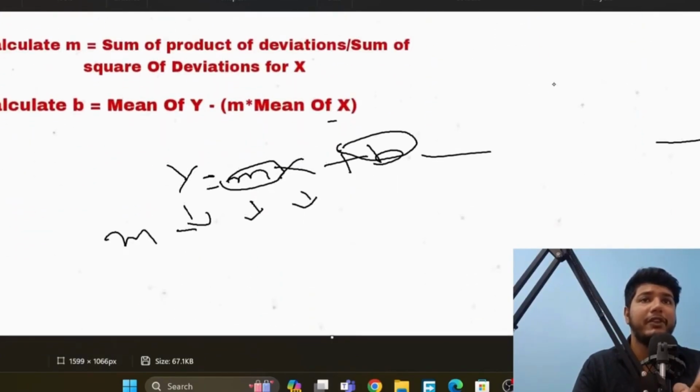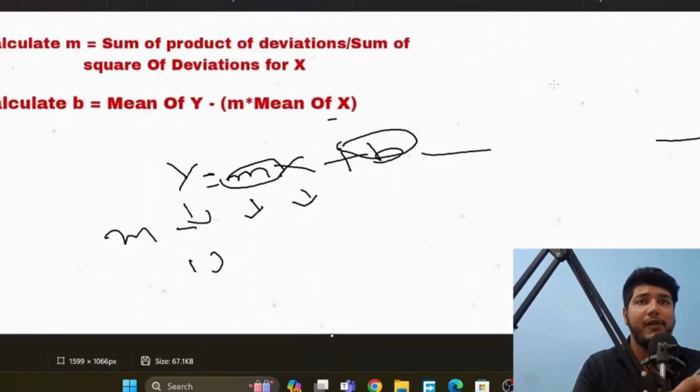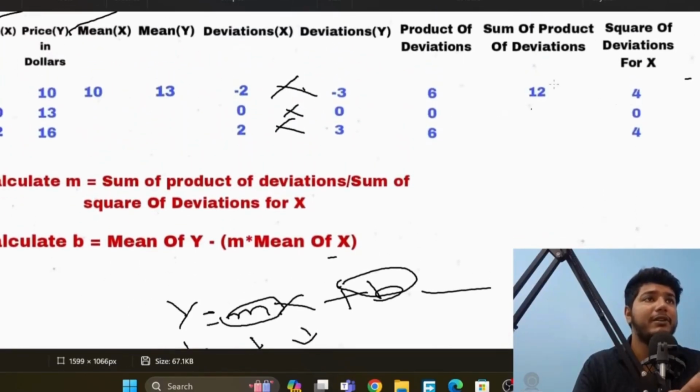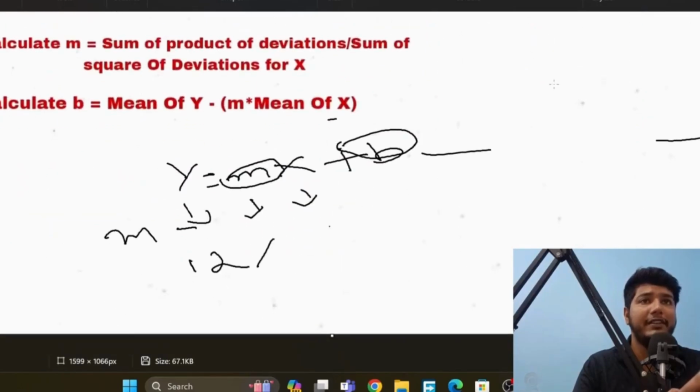Sum of product of deviation is equal to 12, divided by 8, which is the sum of product of square of deviation. So we will add it all here, which is the value of 8. So we will divide it. When we divide it, what value do we get? We get 1.5. Okay, now we have done this.